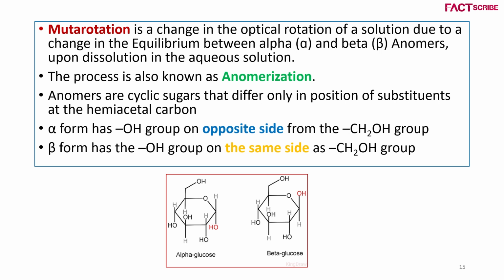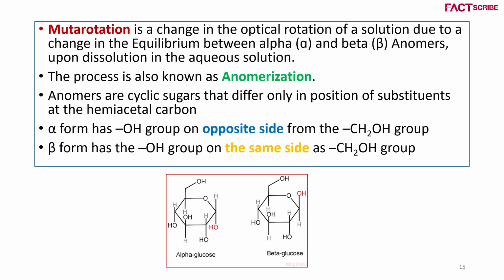The term anomer defines a change only in the arrangement of the OH group. In the case of alpha, the hydroxyl group is attached to the first carbon. In the case of beta, the hydroxyl group is attached on the other side, with the same molecular formula but a different structure only. That is called anomers.